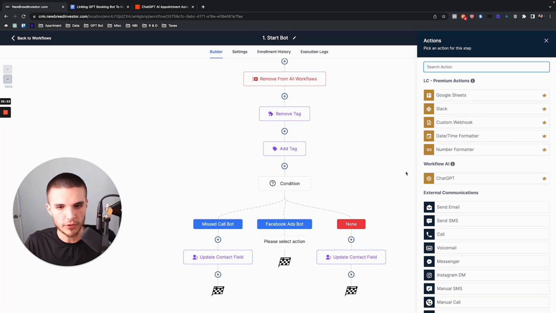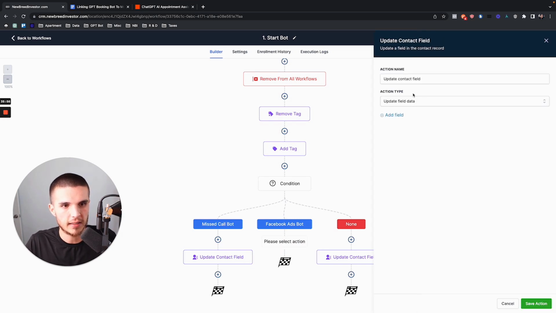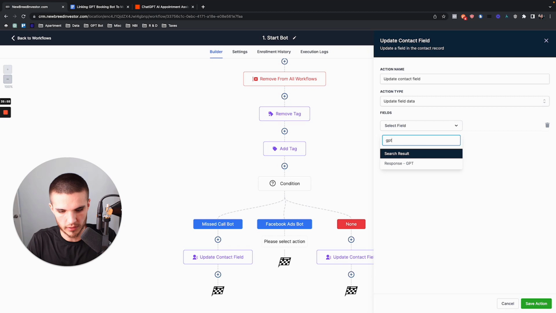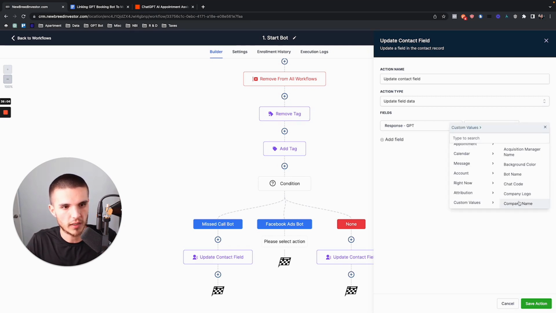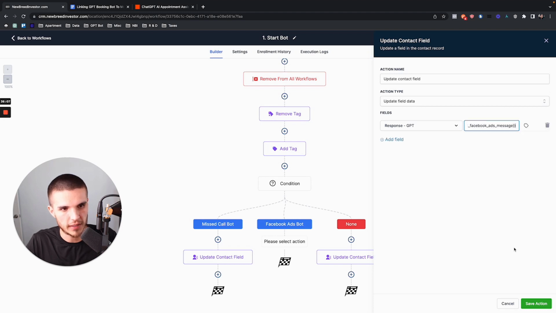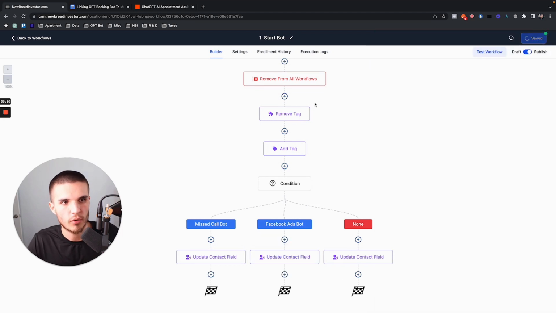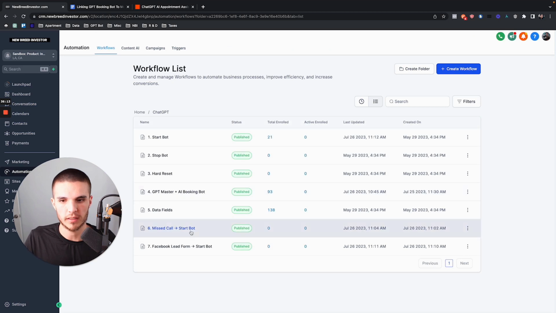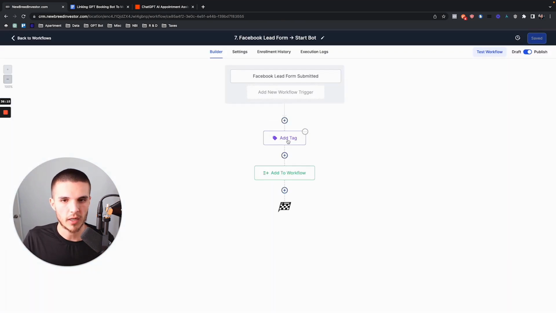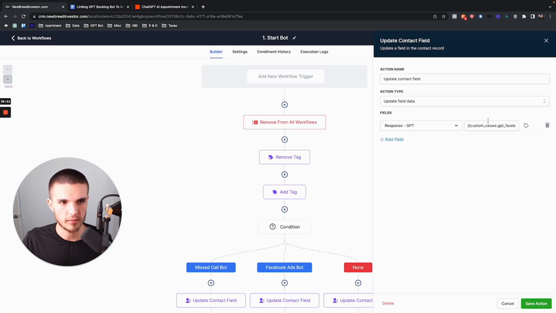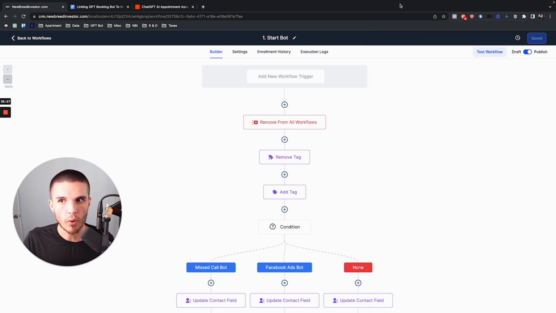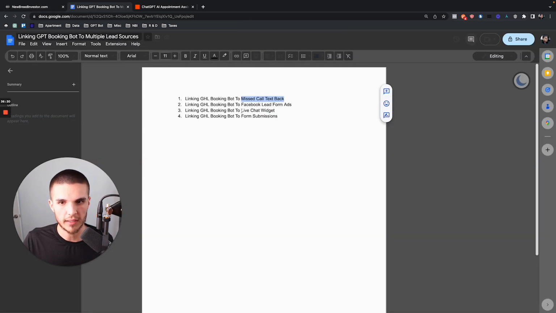So if you go back here, we're just going to add this update field, and then we're going to do the GPT, the same field, like I said. And then from here, we are going to pull the custom values for the GPT Facebook message. Boom. And then now what will happen is when a Facebook lead form gets submitted, it's automatically going to start the bot, okay? And it's going to start the bot on the right foot, because this message here is specific to the Facebook ads, okay? So that's layer one of where this stuff's going. So now let me do the live chat and then form submissions.